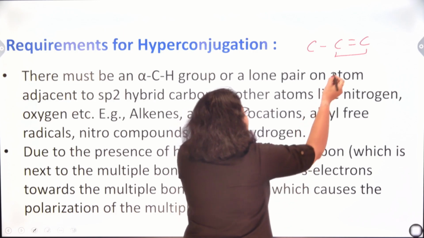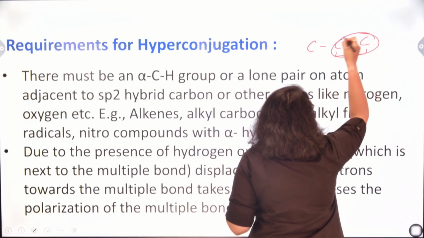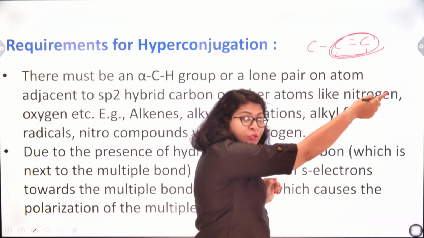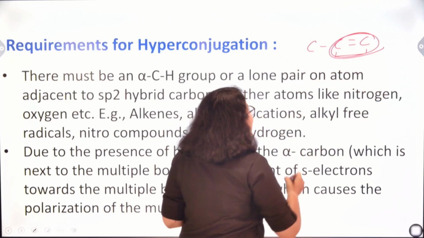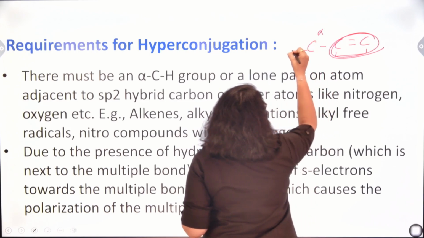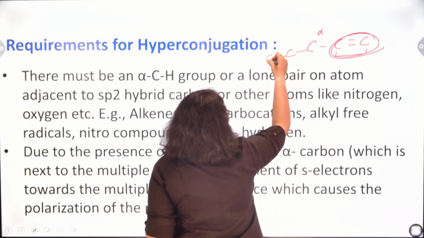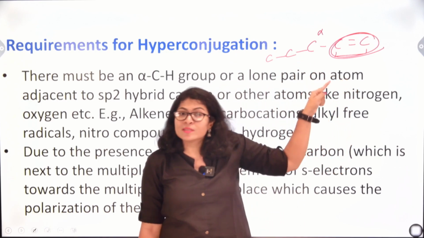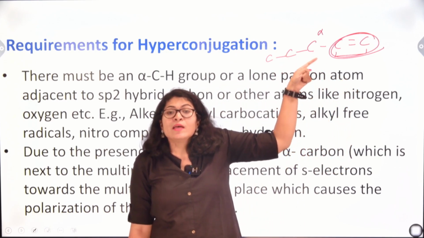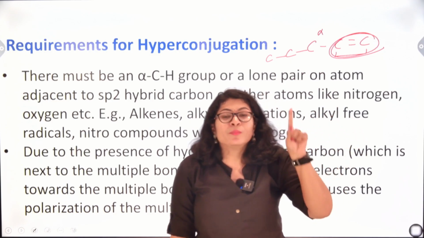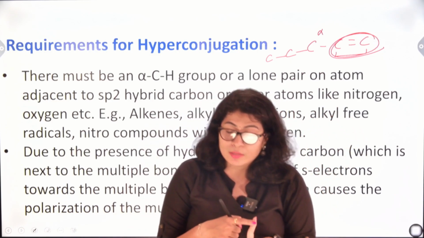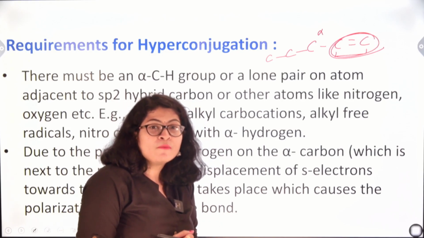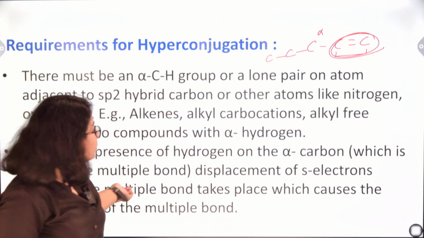If this is my system, this is my functional group, then the carbon atom directly attached to this functional group is called my alpha carbon. Next one will be beta carbon, gamma, delta, and so on. Now the hydrogens attached to this carbon atom are called alpha hydrogen. So the primary requirement for the existence or the sustenance of hyperconjugation is the presence of alpha hydrogen.